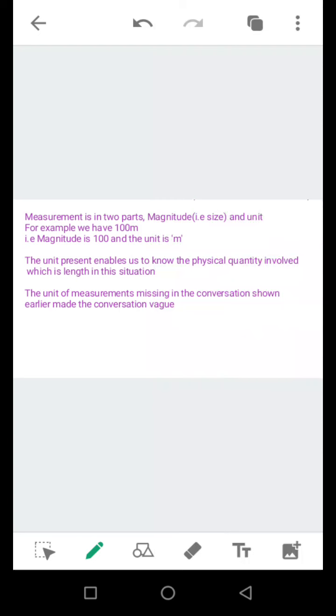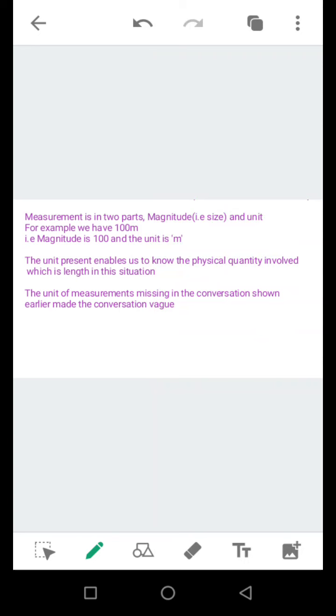Measurement is in 2 parts. We have the magnitude, which means size or how large a thing is. The second part of measurement is the unit. The unit enables us to know the quantity that is being talked about, or the physical quantity involved. An example is saying 100 meter. The 100 there is the part that talks about the magnitude, how big that thing is, while the meter enables you to know that this is the physical quantity that is talked about. And when you hear meter, it's majorly your length or your distance.